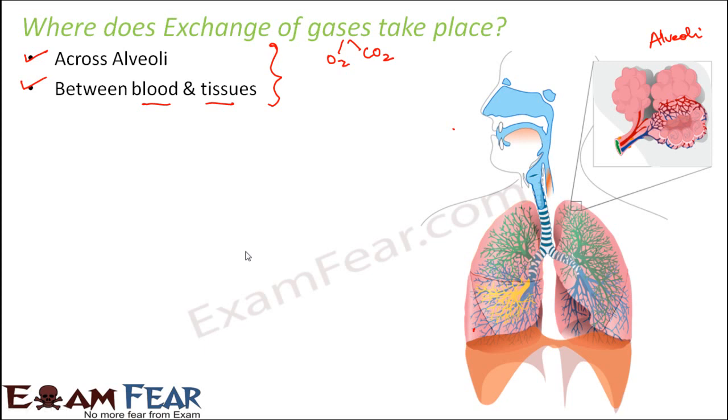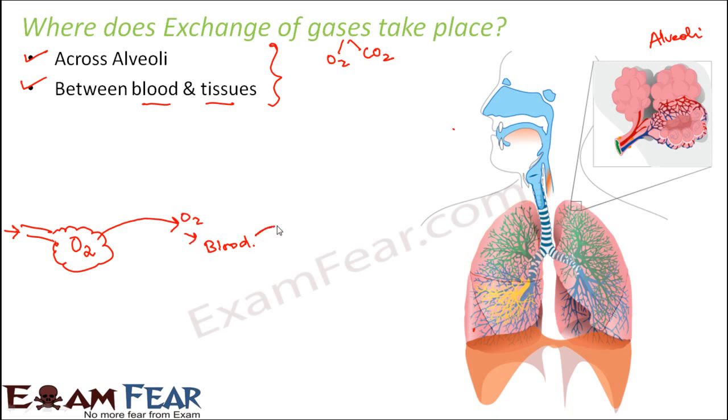So exactly what happens is something like this. Let us suppose this is oxygen, and this is my alveoli, and this is the alveolar membrane of the alveoli. Now oxygen rich air has entered through the nostrils and reached the alveoli. So this air is rich in oxygen. From here the oxygen will be given out and it will reach the blood vessels. I am just writing it as blood. So oxygen comes to blood.